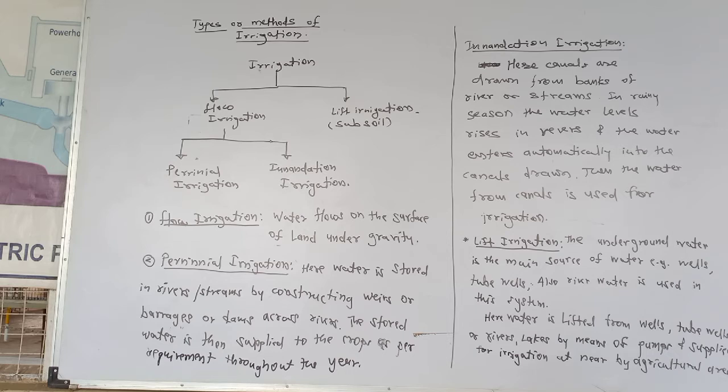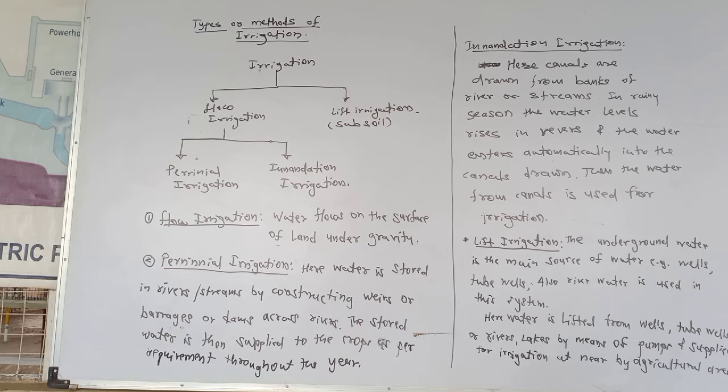Then the stored water is supplied to the crops as per the requirement of the crops throughout the year. This is the definition of perennial irrigation. That is, the irrigation is throughout the year by storing water in rivers or streams.